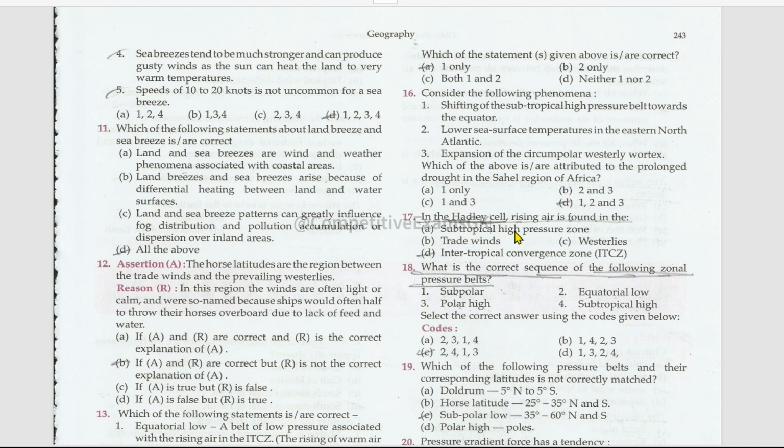In the Hadley cell, rising air is about in the intertropical convergence zone. What is the correct sequence of the following zonal pressure belts? Select the correct answer using the codes given below. Okay. Equatorial low, then subtropical high, then subpolar low, then polar high.